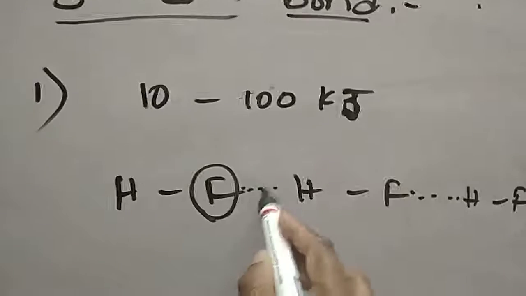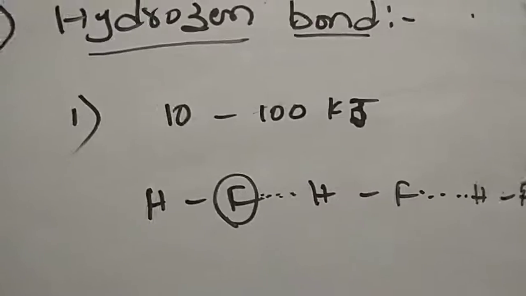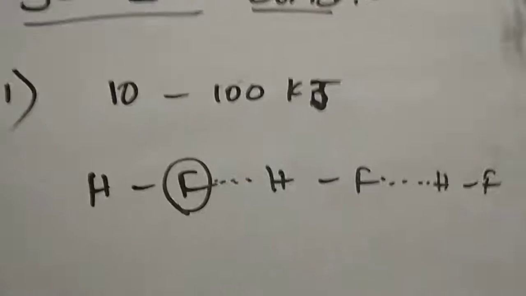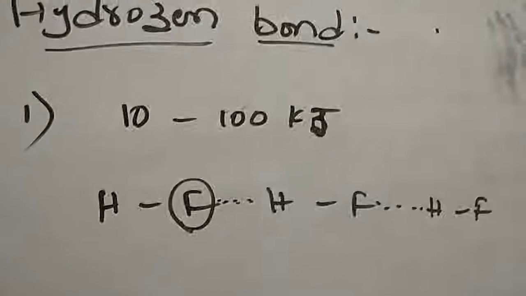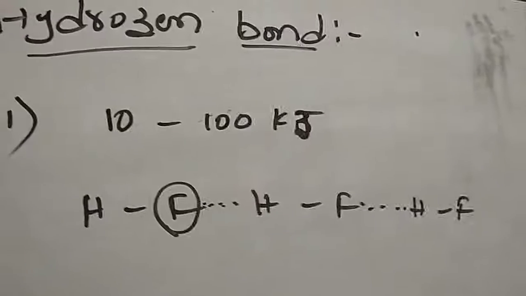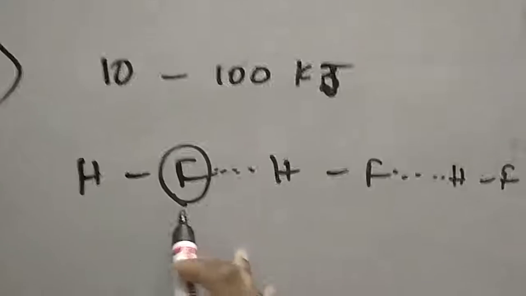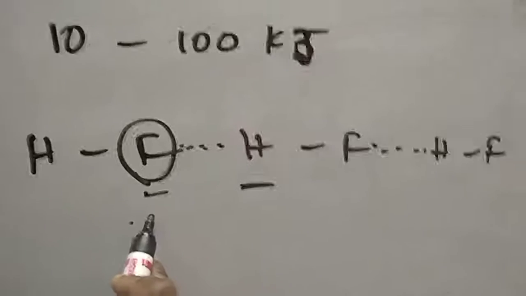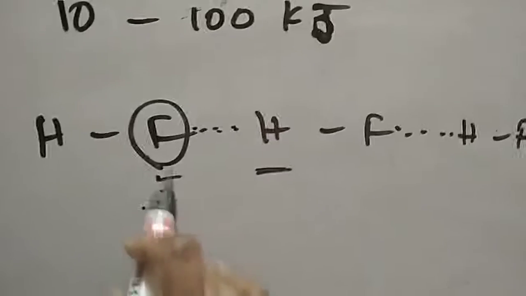This hydrogen bonding is represented with a dotted line, and the energy of this hydrogen bonding is between 10 to 100 kilojoules per mole. The strength of the hydrogen bond depends upon the electronegativity difference. Fluorine is highly electronegative in the periodic table, so the hydrogen bond formed over here will have more strength. This is about the 6 types of intermolecular forces.